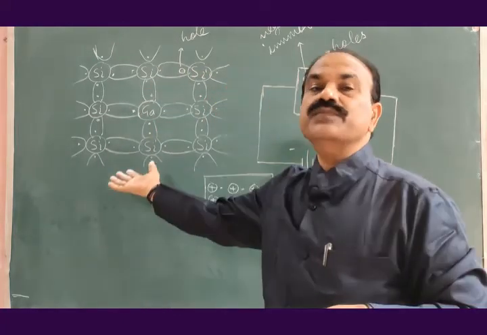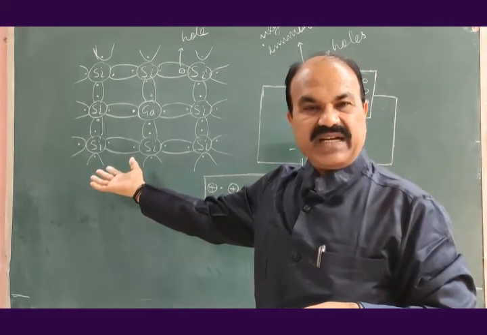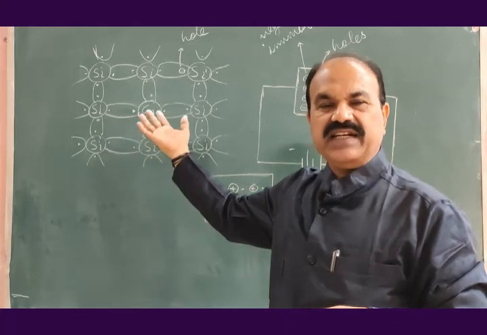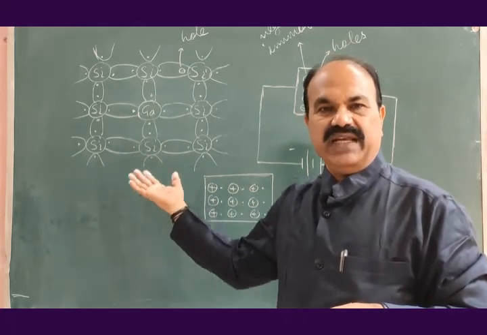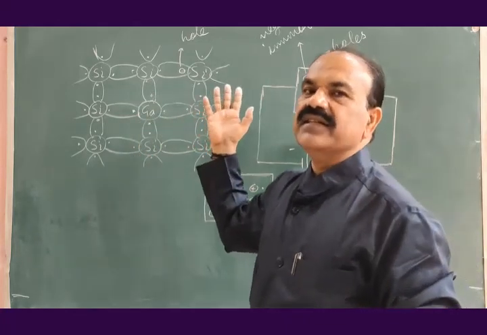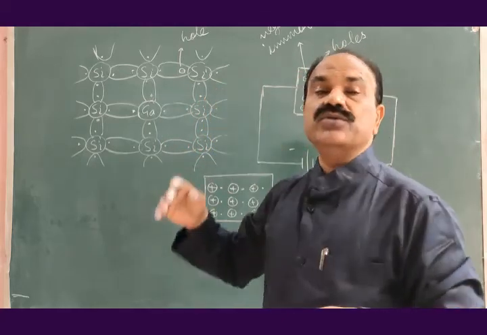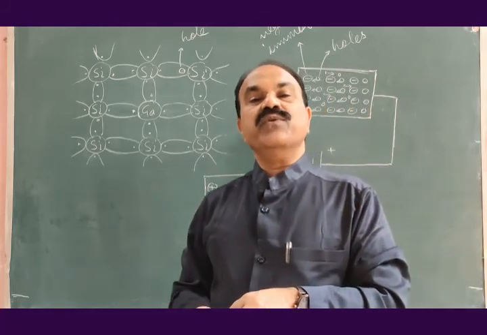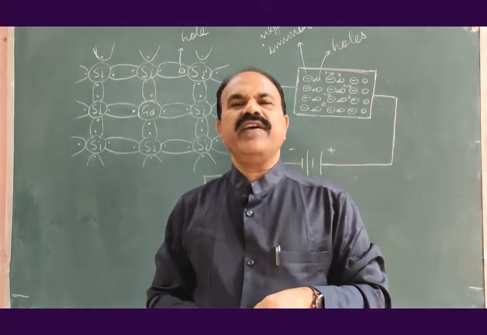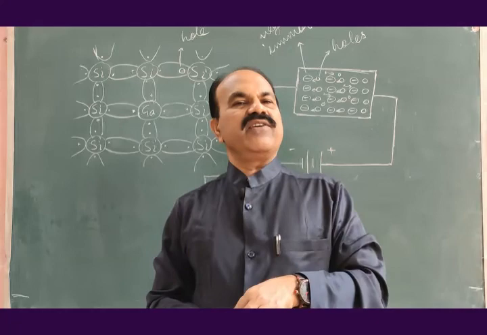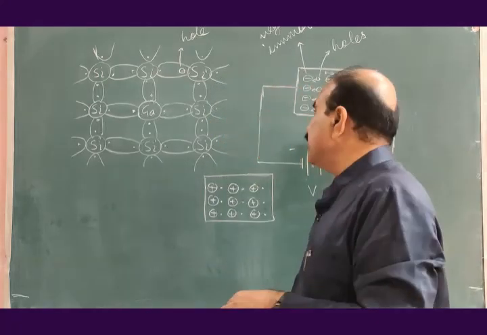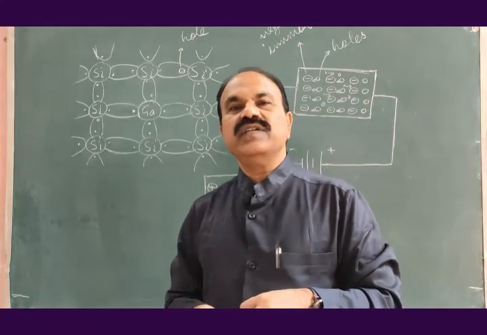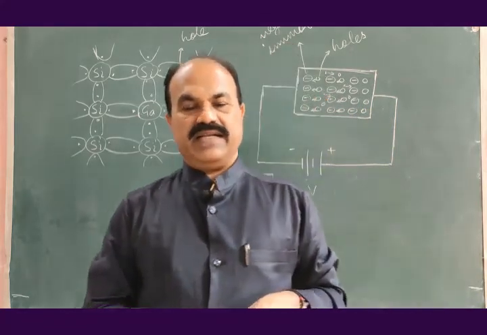This is how the p-type of semiconductor crystal is fabricated, constructed using the trivalent impurity on the atomic level. After that, I have shown the energy band diagram having large number of free holes in the valence band and very few number of free electrons in the conduction band, and finally the electrical conductivity of the p-type of semiconductor.